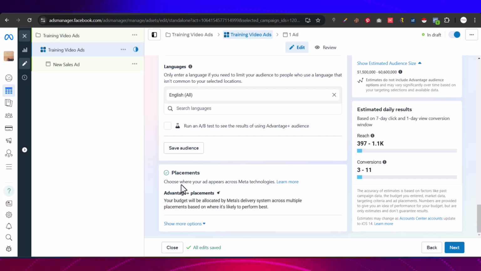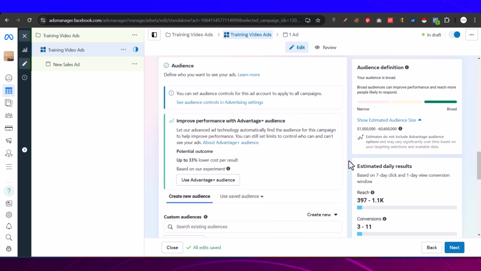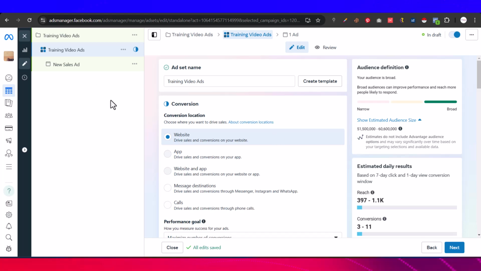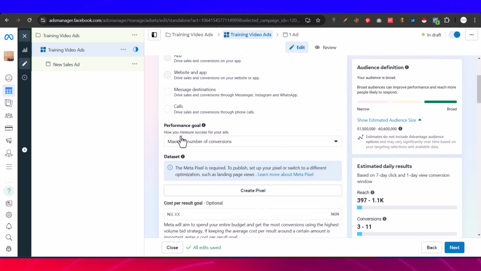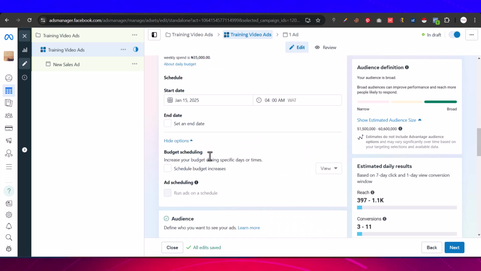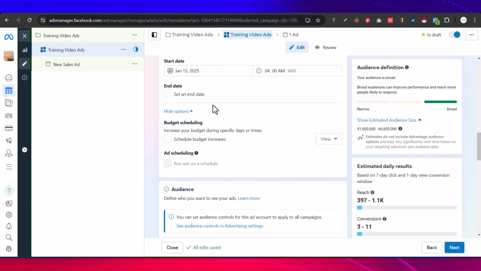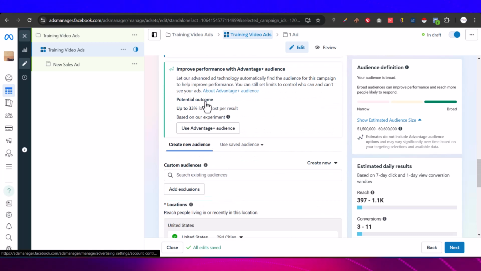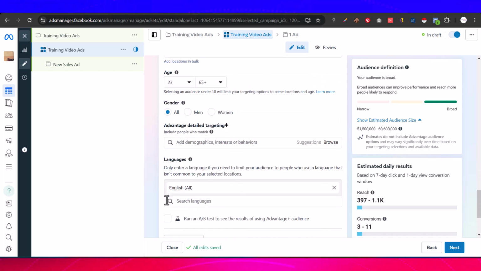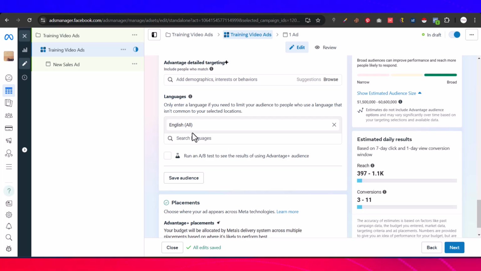So placement simply means, initially we chose location here, that is the state, the country, the place we want our ad to be shown. We chose conversion location, a website, right? And after we did that, we came to pick the budget. Then after the budget, we set the schedule, the date the ad is supposed to start. Then we picked our audience, and under our audience we picked location, that is the United States, and the ad will be shown to people who are of age 23 to 65 in the United States, both men and women. And we are targeting people who speak only English.